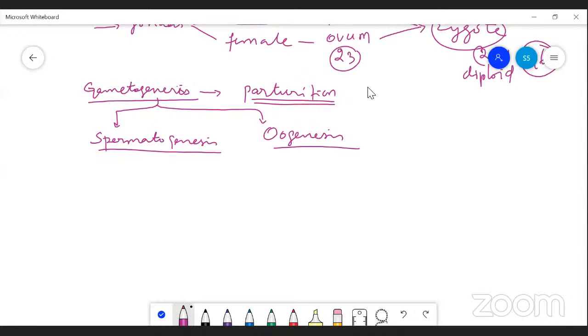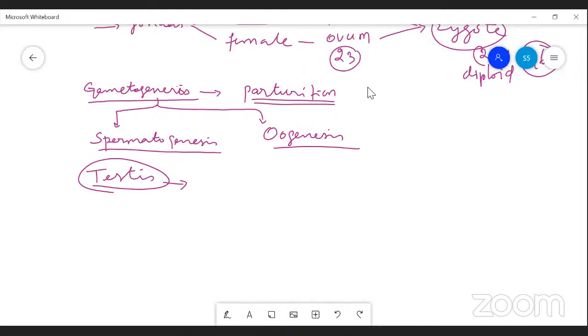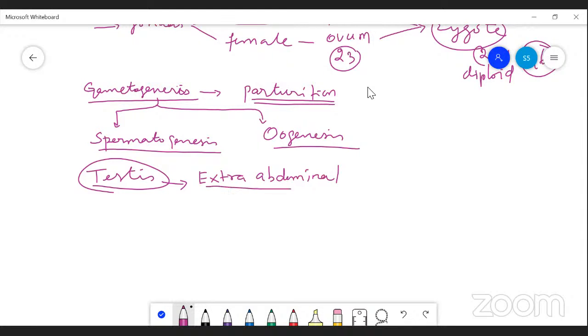So in male, you must remember the reproductive organs, but I will just explain the testis. Here there is the male gonad, the testis, and the remaining are accessory glands and also the external genitalia. If you take the testis, it is located in an extra-abdominal region, actually in the scrotal sac.